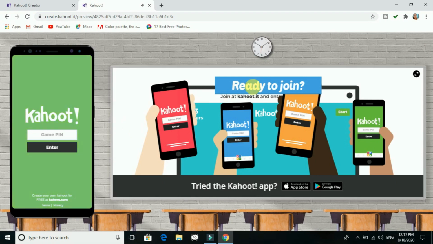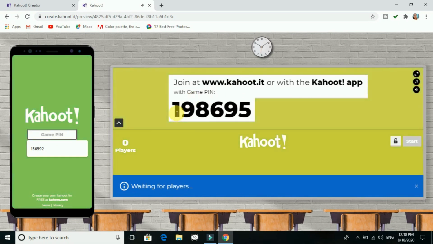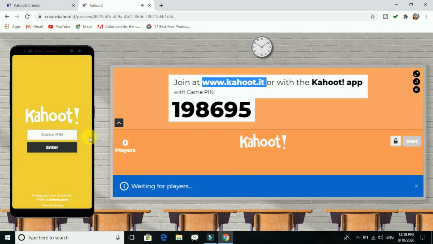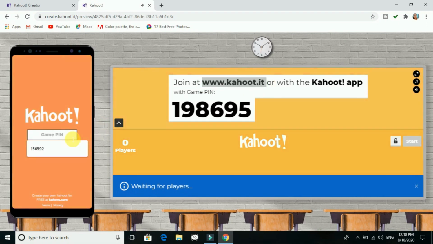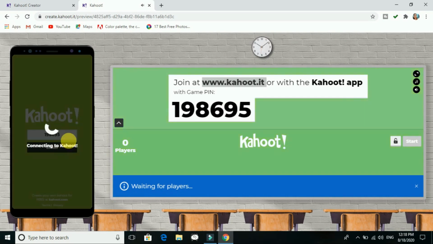As I go for classic, it will ask ready to join, okay, and you can see that the app is also there on the mobile phone, and here the link is there. By the code they have to join through the website. So I will just write it, 198695. Click on enter.